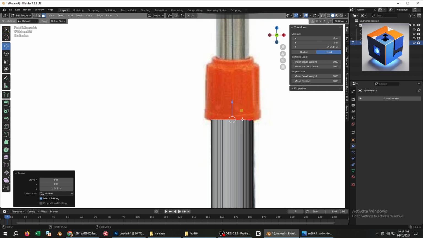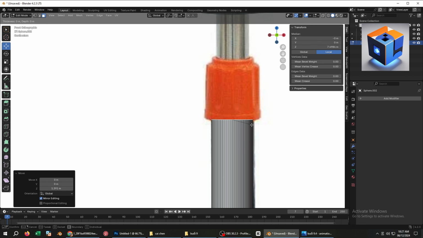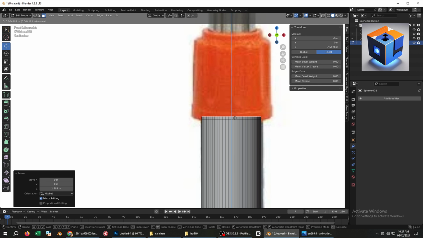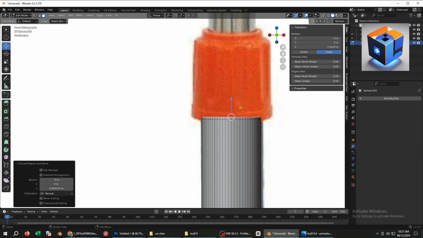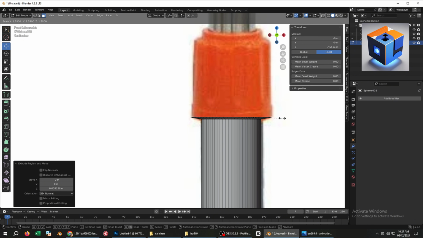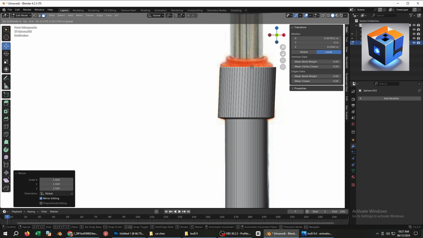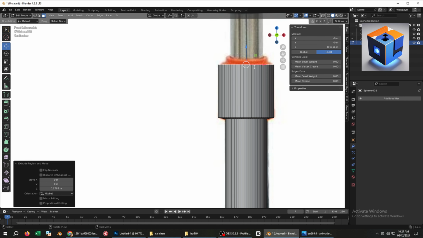In this step, press E to extrude it upwards slightly. Then right-click to return it to its original position. Next, press S, hold the left mouse button, and drag outward to scale it to match the reference image. Press I to inset it slightly. Then press E to extrude it upwards again. And that's it.